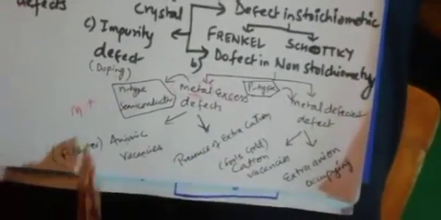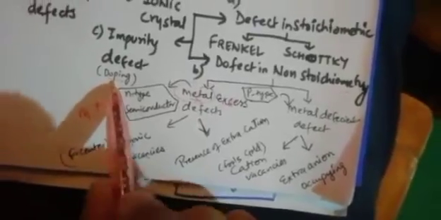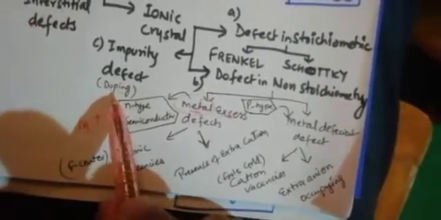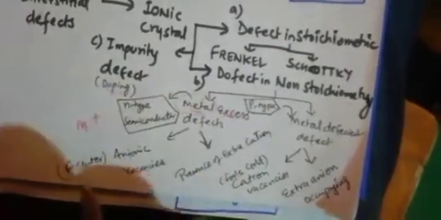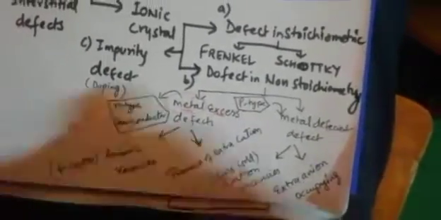And some of the definitions are there. Doping is the addition of some impurities to make an insulator a semiconductor. Second, the word F-center. Sometimes this question also comes for 1 mark. What do you mean by F-center? We have studied it in anion vacancy. So what is F-center?